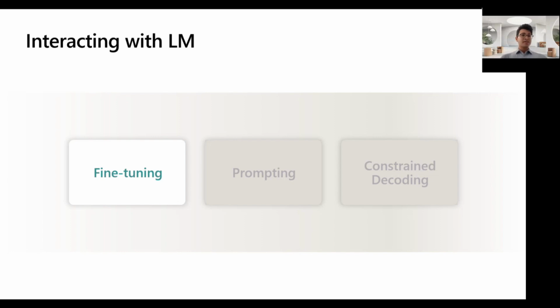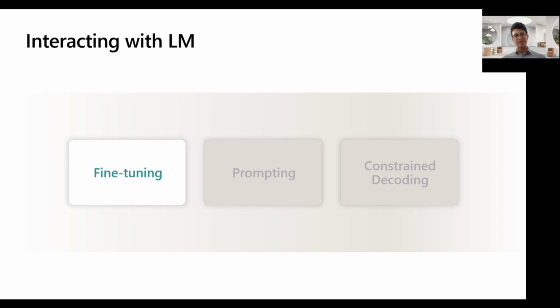Right now, there are a couple of different paradigms people use to interact and build on top of language models. The first one is fine-tuning. I'm not going to spend a lot of time on fine-tuning because we all know it has its challenges. You have to collect a bunch of data. You have to be expert at figuring out how to tune your model.